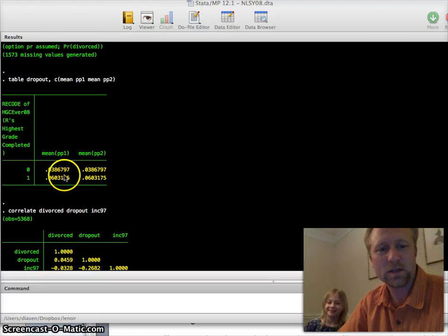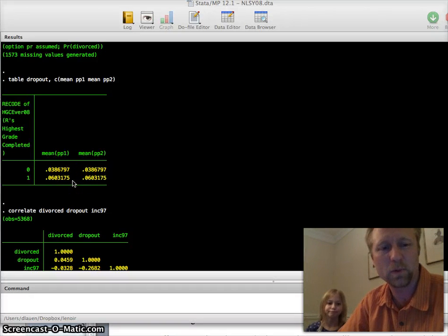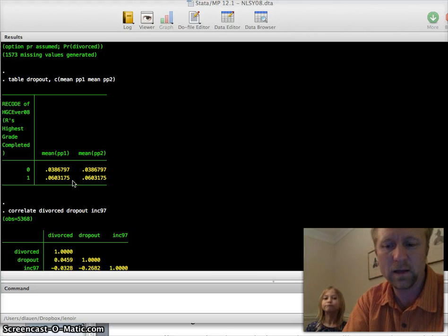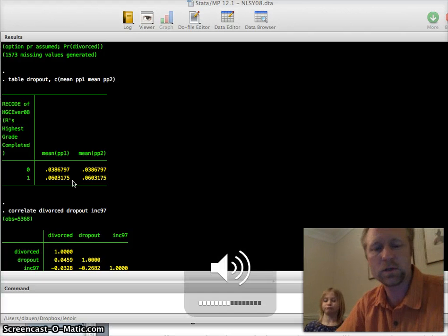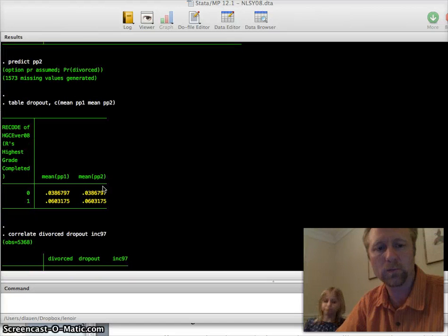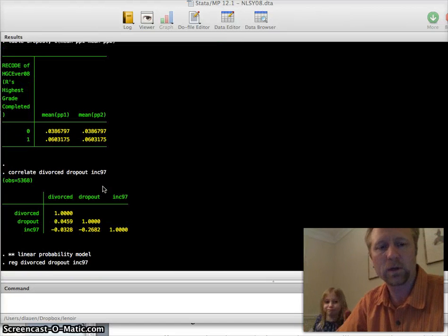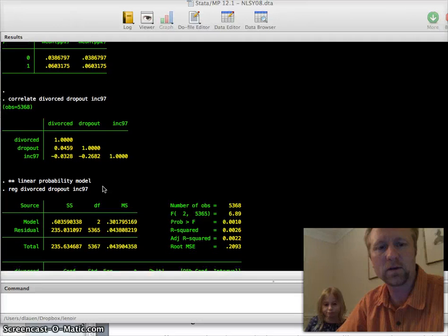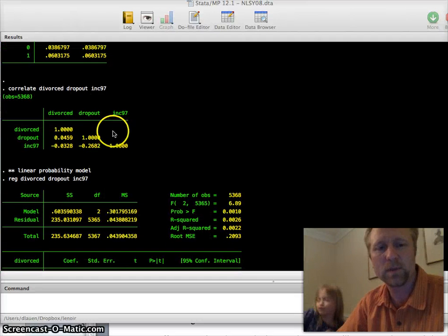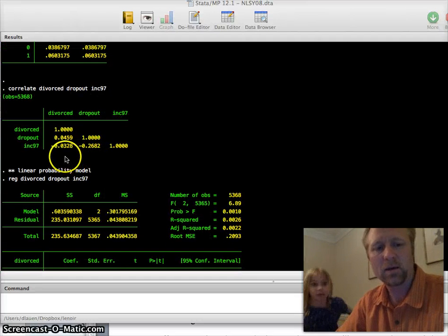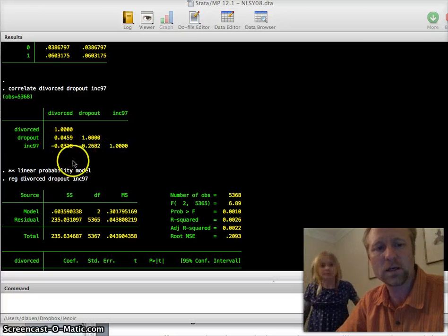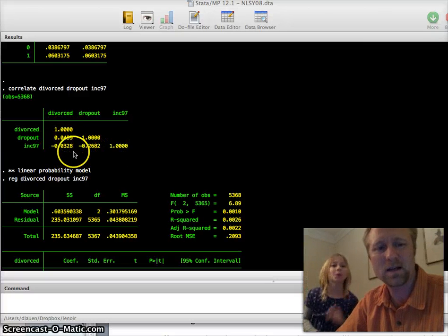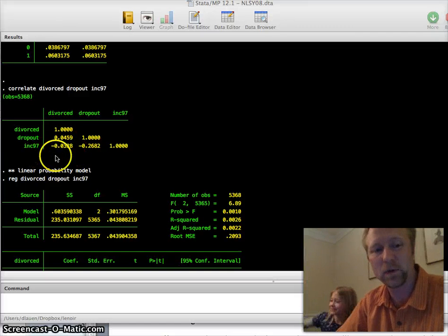Okay, so you can see that the predicted probabilities are exactly the same from PP1, which is estimated from the linear probability model, and PP2, which is estimated from the logit model. Now we're going to include a confounder, income, which is measured in thousands. In my little correlation matrix, I see that divorced is not very well correlated with income, so it's probably not a very good confounder.